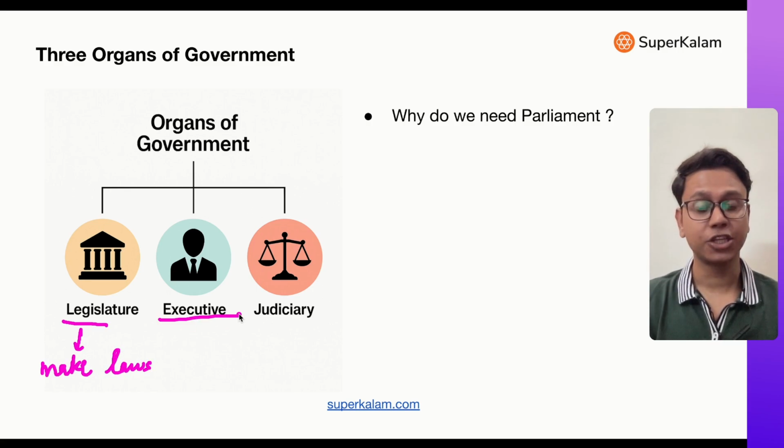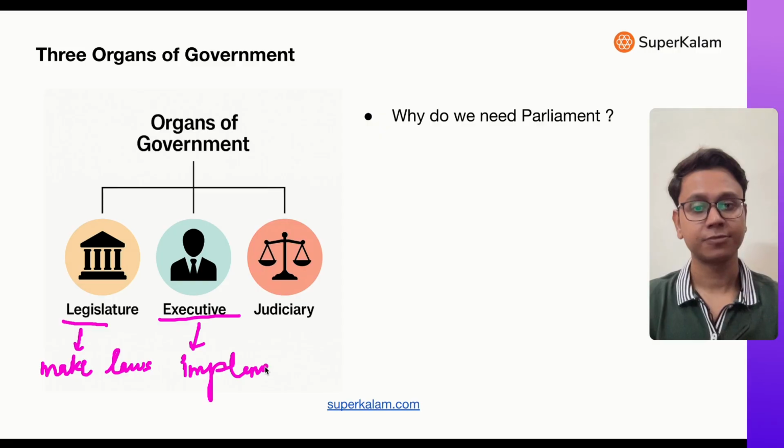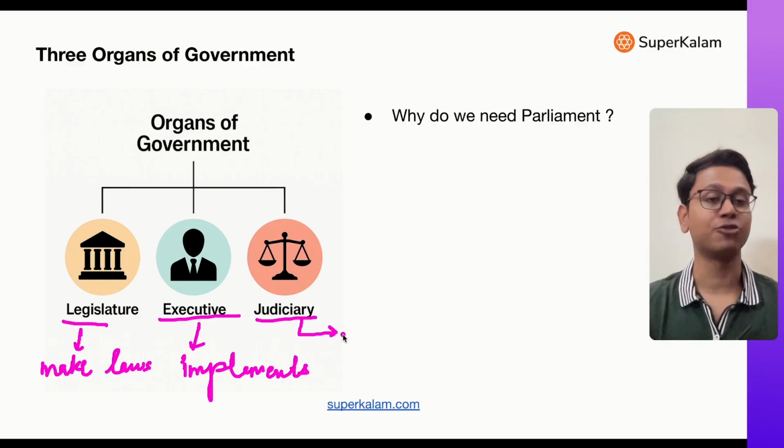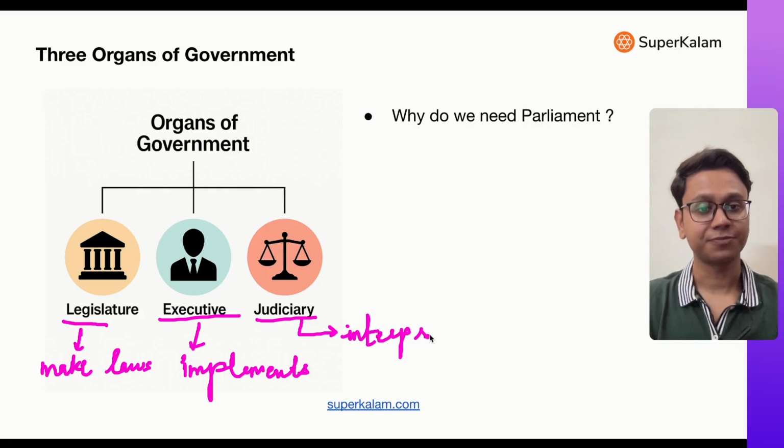Next is executive, which executes or implements these laws. And the third is judiciary, which evaluates these laws, whether these laws are in accordance with the constitution or not. It does justice, it evaluates, or you can say it interprets the laws.